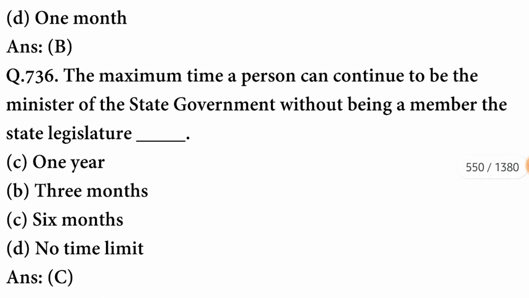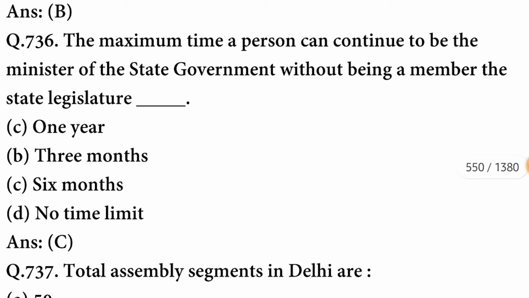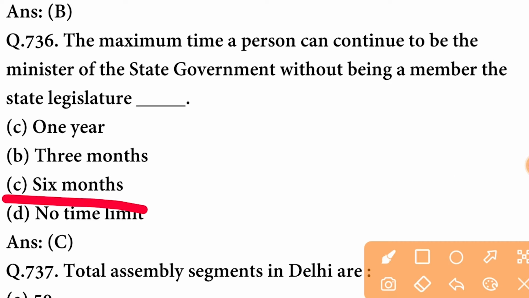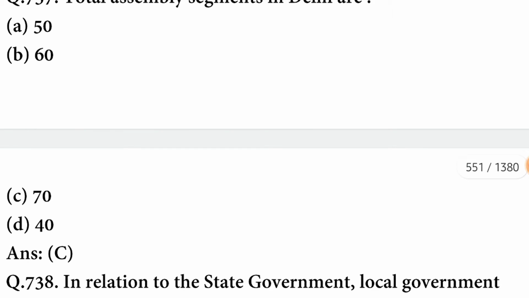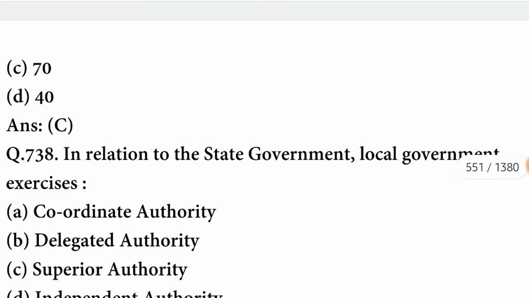B option is correct. The maximum time a person can continue to be a minister of the state government without being a member of the state legislature is 6 months. Total assembly segments in Delhi are 70. C option is correct.